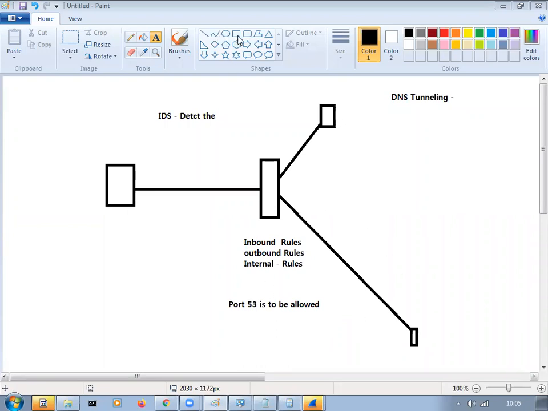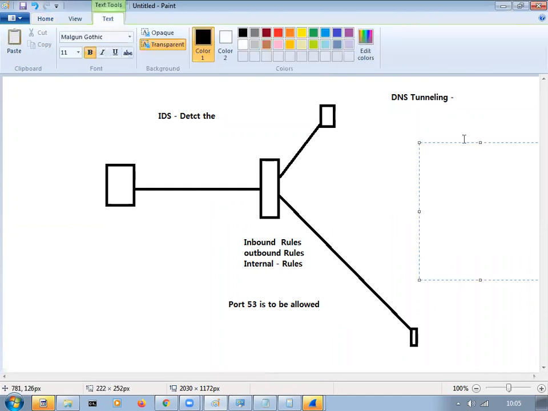Who should be sending the DNS request, first of all, anywhere in an organization? If it is going outside, who should be sending the DNS request to the external world? Only the DNS server should send. I will go and ask this particular DNS server, and if it is not able to get the IP address for that DNS request, then this system should send a request to any external DNS.